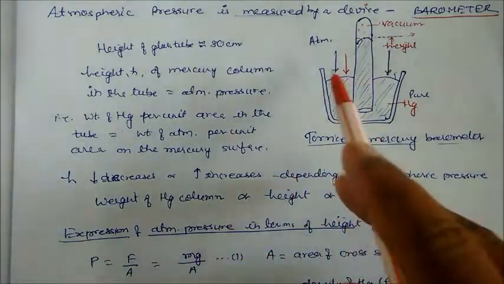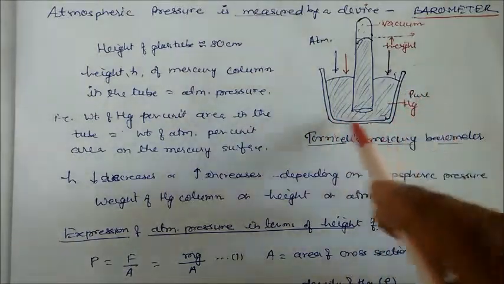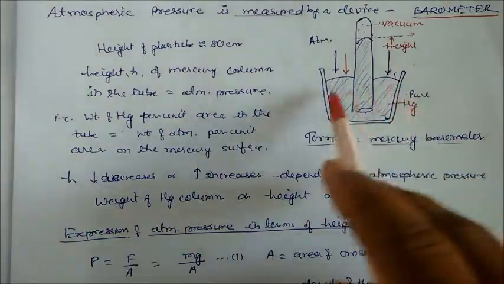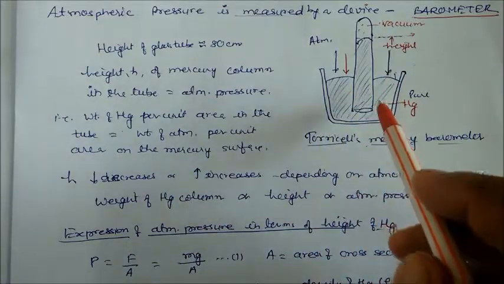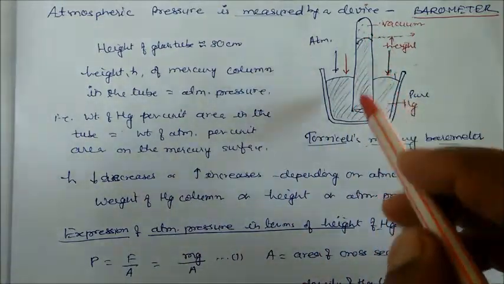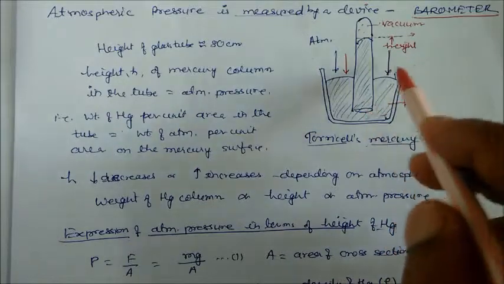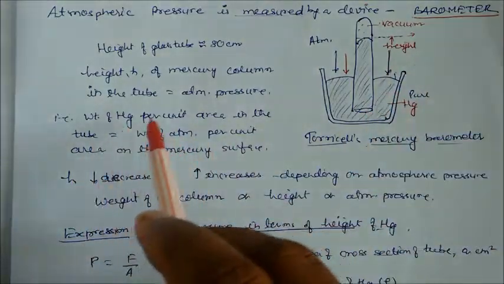So he took one beaker. This is a glass beaker in which he put some mercury. These are the mercury you can see here. And in this mercury, there is a glass tube. The length of this glass tube is taken as about 80 centimeters.